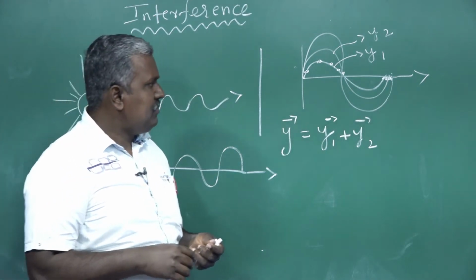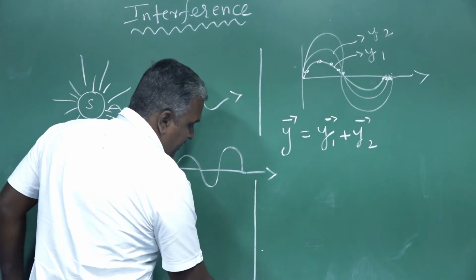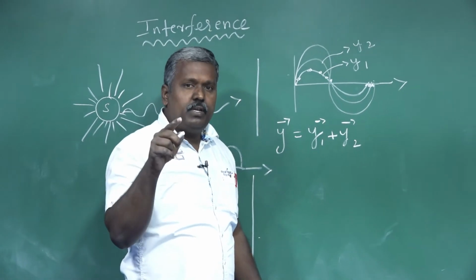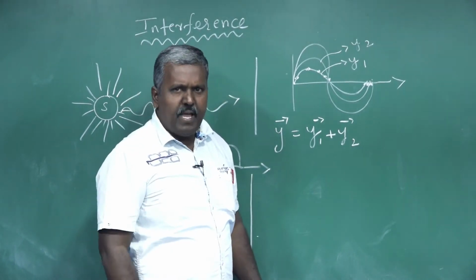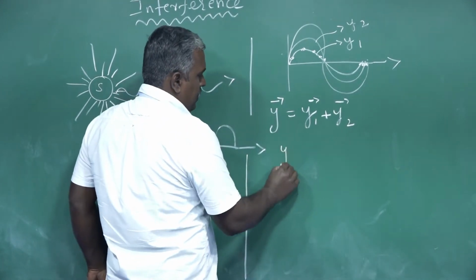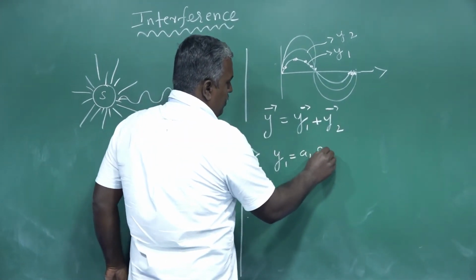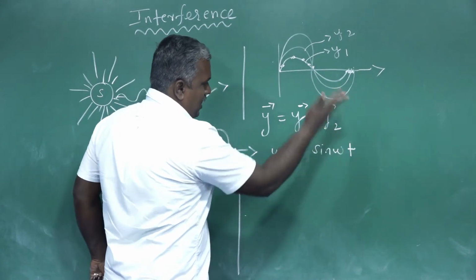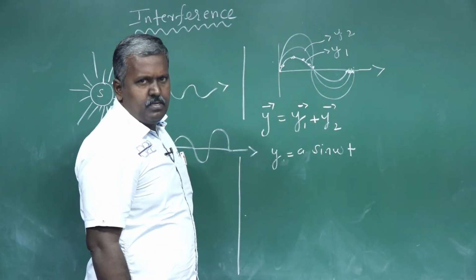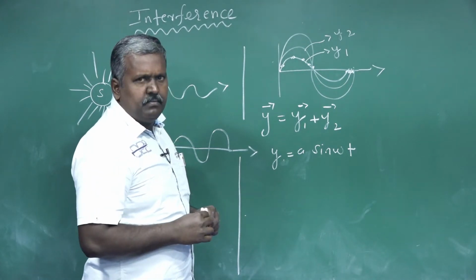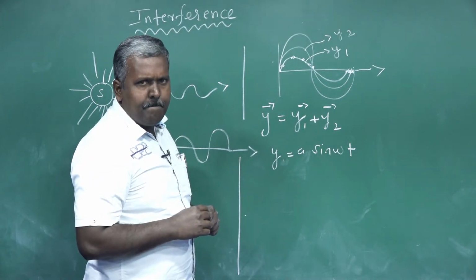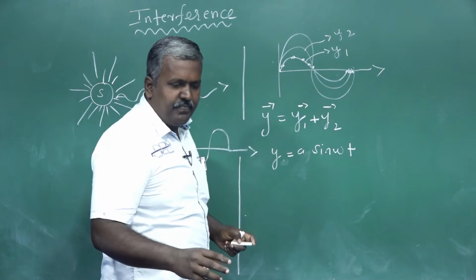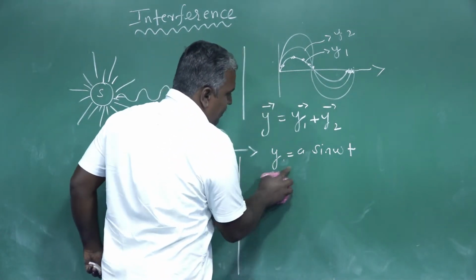Then, what is the basic formula for displacement of a wave? This also you have already studied in 11th standard. Y1 is equal to A1 sin omega t. So basically, A sin omega t. We can consider two light waves. This is the basic formula for displacement of a wave.